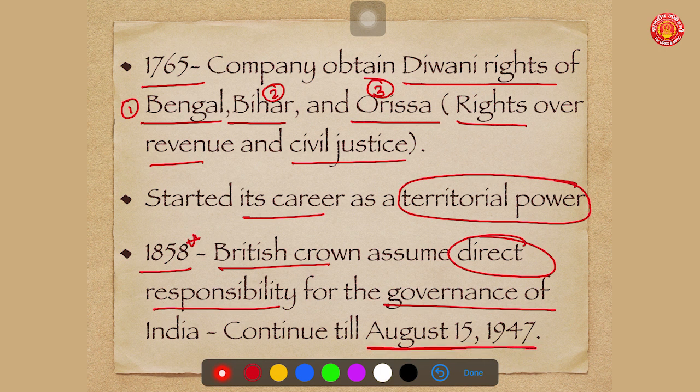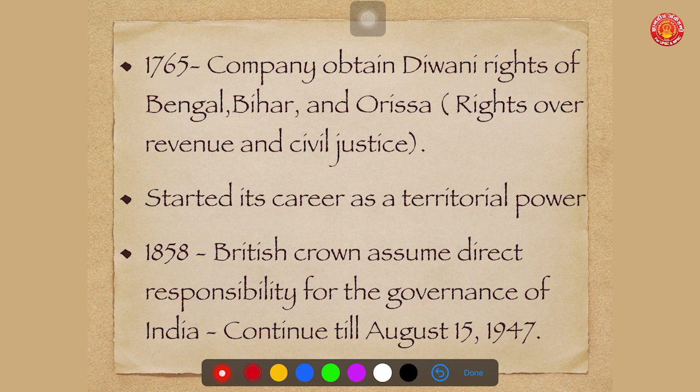So one thing that you have to remember: after getting Diwani rights in 1765, the company started its career as a territorial power, and after the revolution of 1858, the British Crown assumed direct responsibility for the governance of entire India. This responsibility continued till August 15, 1947, when we got independence under the Indian Independence Act of 1947.